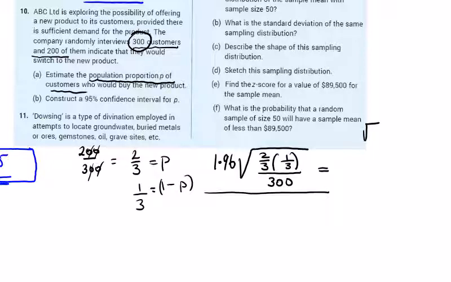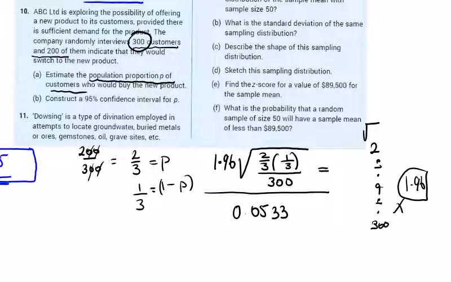So if you do the square root of 2 divided by 9 divided by 300, and then just multiply your answer by 1.96, or just put in all the little options on your calculator, this should give you an answer of 0.053344. So I'll just leave it at 0.0533.